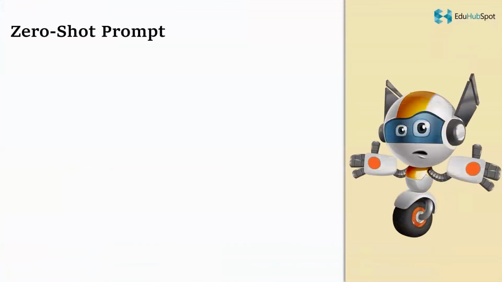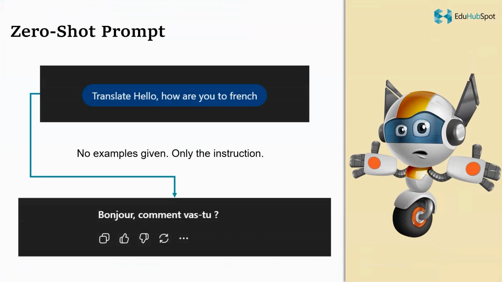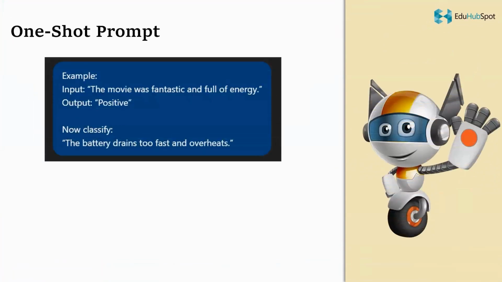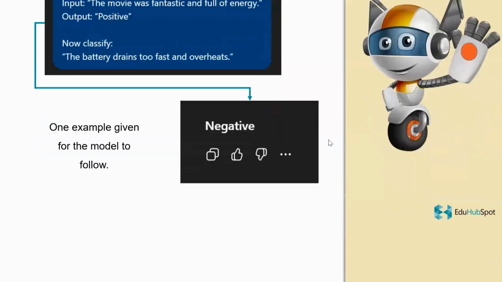First is zero-shot prompt. In this prompting technique, the model receives a clear natural language description of what to do, but no sample input-output pairs, and relies entirely on the general knowledge it learned during pre-training to produce the answer. Next, we move on to one-shot prompt. It is a prompt where the model is given exactly one example of the task before being asked to solve a new, similar case. So compared to zero-shot, one-shot gives the model one demonstration.